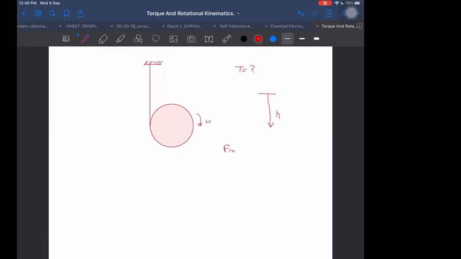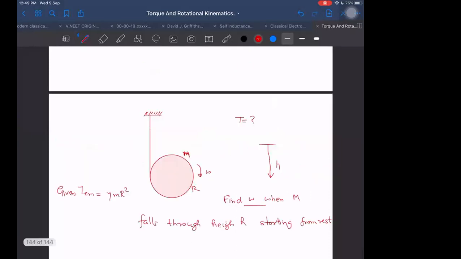Find omega when m falls through height h, starting from rest. Radius is given as r, m is given, ICM is also given. Given ICM is equal to eta m r square. So I think you can do it. You can find out omega by conservation of mechanical energy. You can try it yourself also.